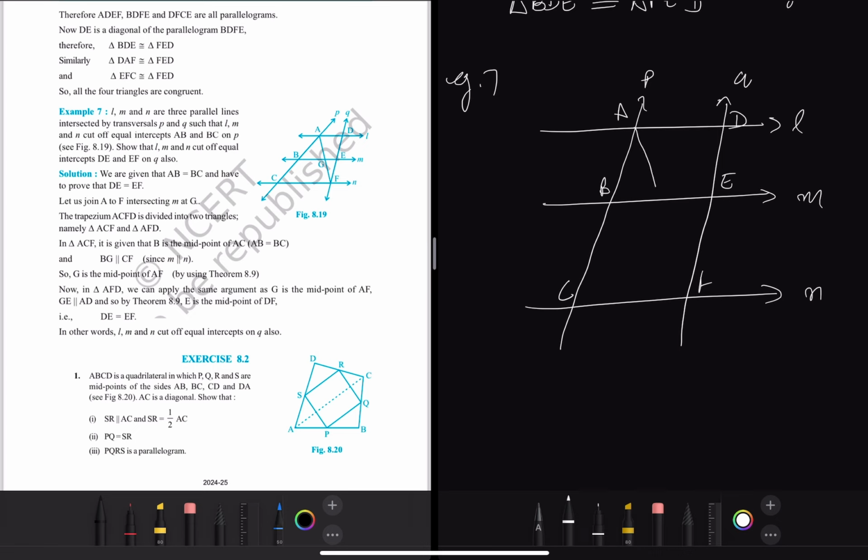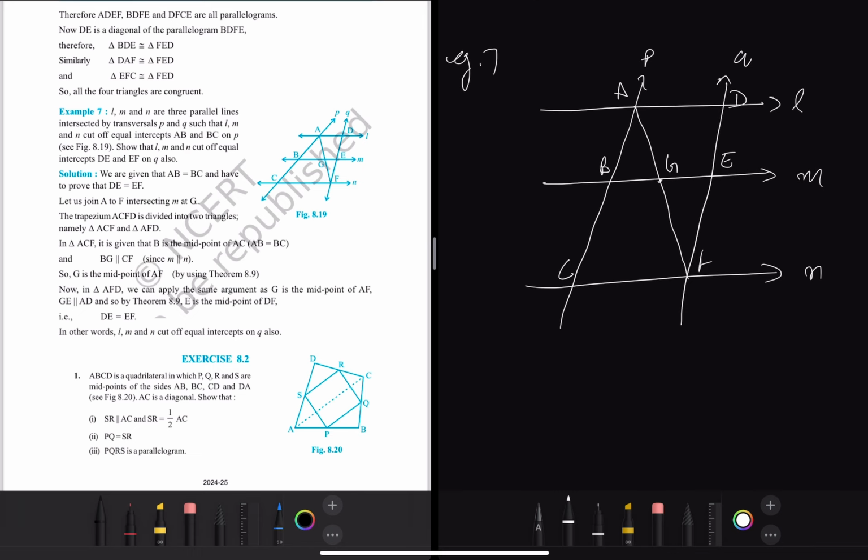Okay. So let's join the line AF and let it intersect the line M at G. Okay. So if you have noticed, what was the second part of the midpoint theorem? That if a line is drawn parallel to the third side and goes from the midpoint of one side, then it also cuts the other side at its midpoint.